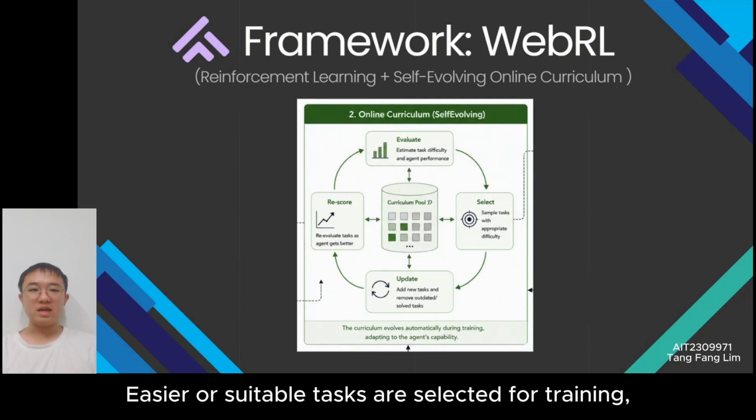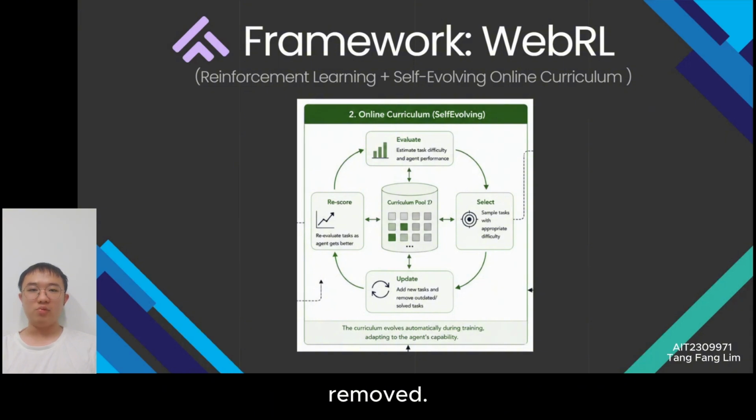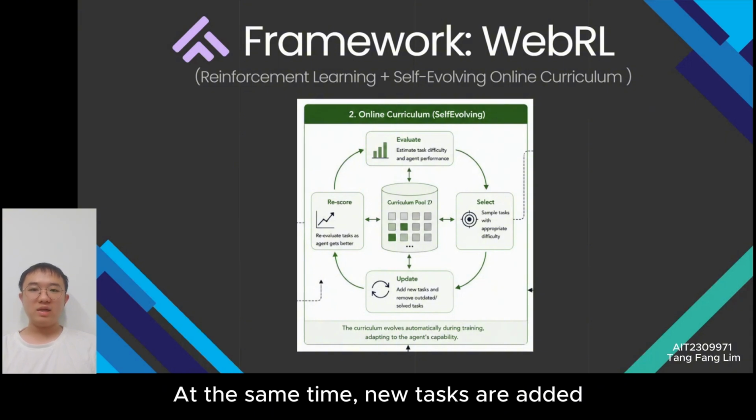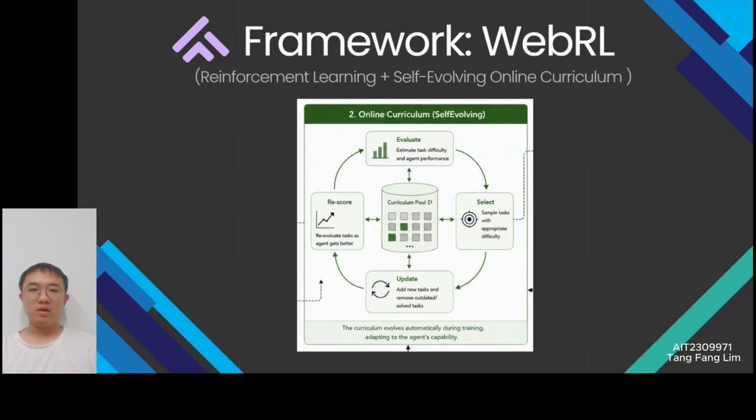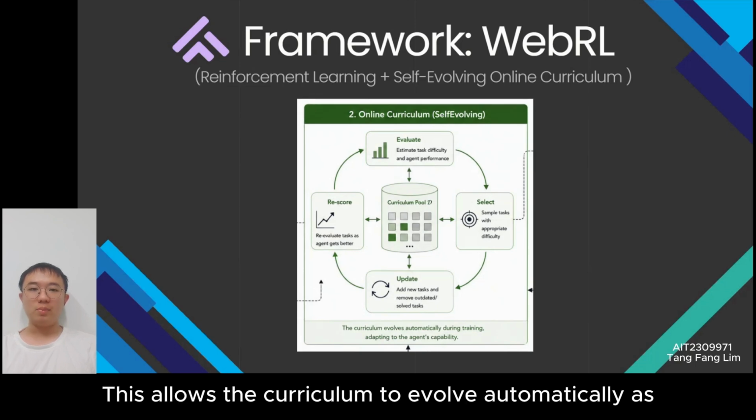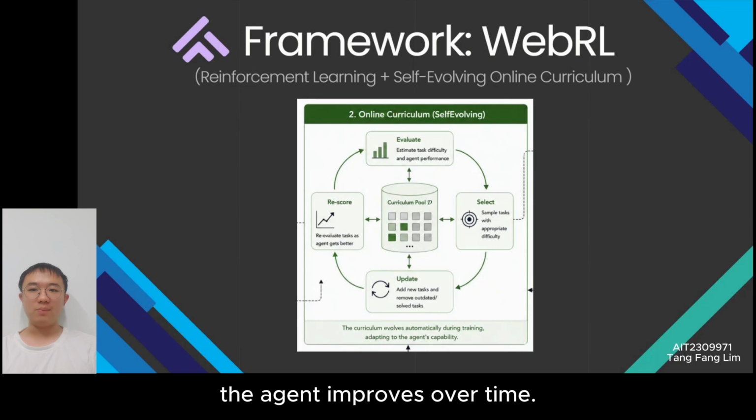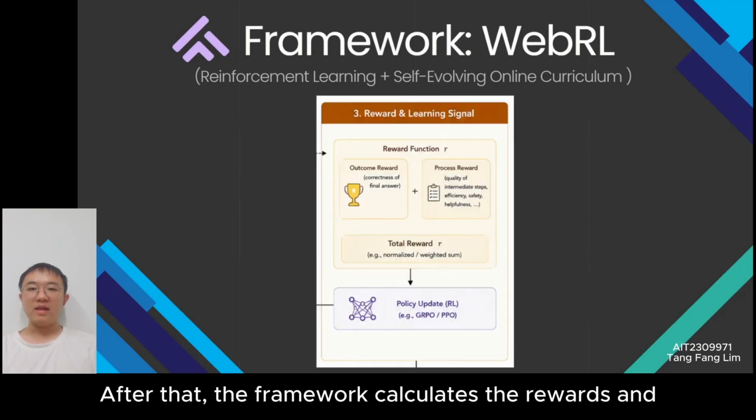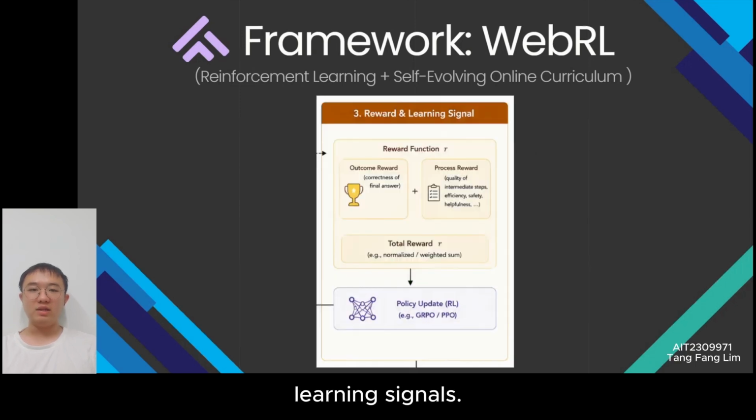Easier or suitable tasks are selected for training, while outdated or already solved tasks can be removed. At the same time, new tasks are added into the curriculum pool. This allows the curriculum to evolve automatically as the agent improves over time. After that, the framework calculates the rewards and learning signals.